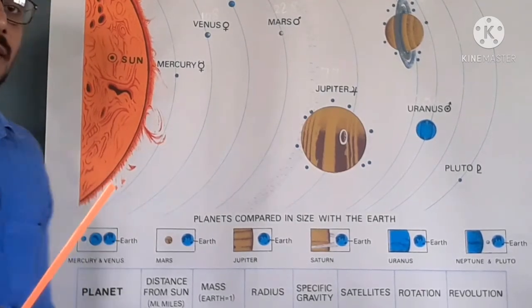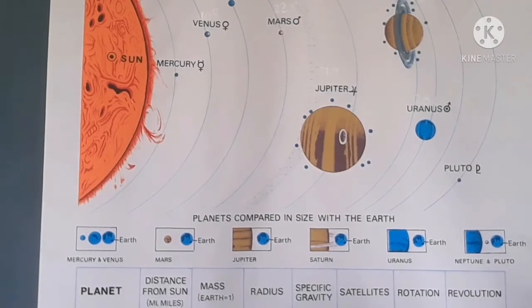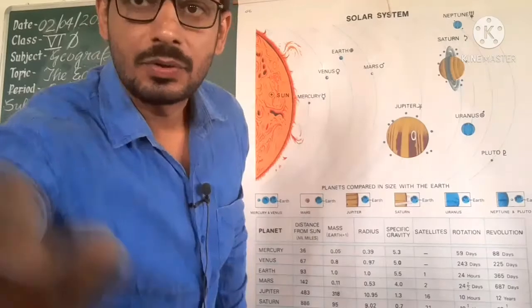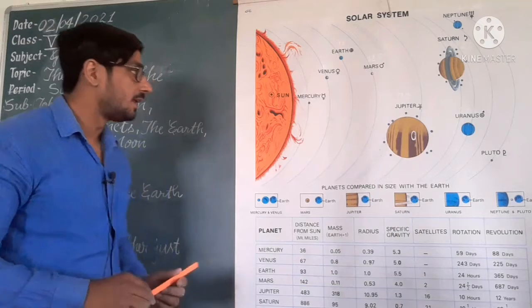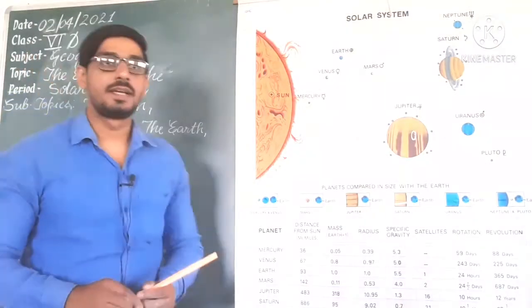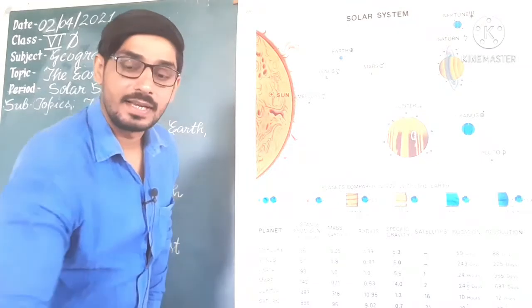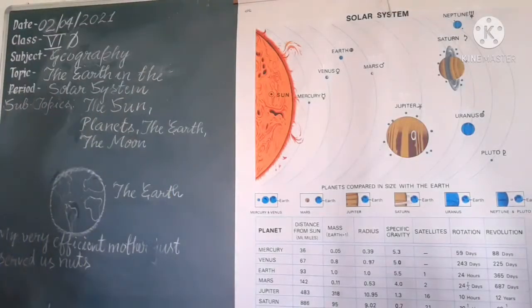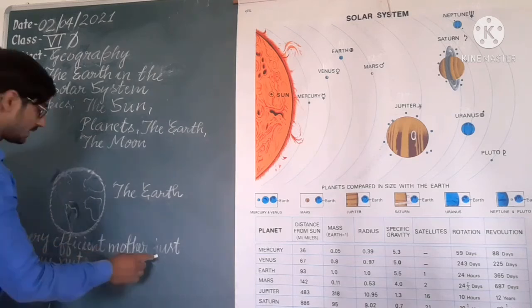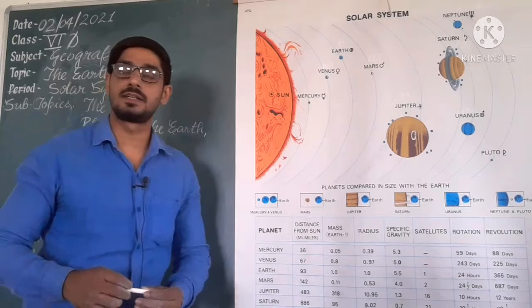Understand? Dear student, now we are coming to the next subtopic from the chapter, and the next subtopic is planets. There are 8 planets, you know that, in the solar system, and we can learn all the planets very easily, very conveniently by learning this trick. And this trick is: my very efficient mother just served us nuts. So I have also discussed it here.